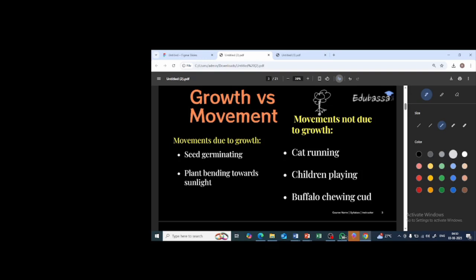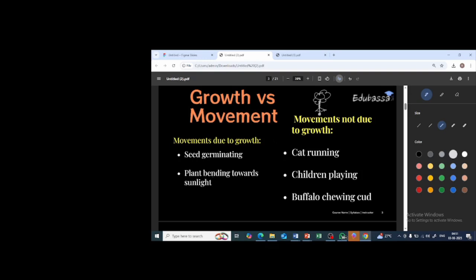So the movement, sometimes it is related to growth and sometimes it is not related to growth. Okay, so not all movement is growth, but not all growth is movement. I'm sorry for using basically a lot of times, please pardon. Yes. Okay, so let us concentrate on movements due to growth. Seed germinating, as I mentioned before, the seed will be pushing out of the soil and coming out into a new plant. So the seed is germinating. That movement is due to the growth.